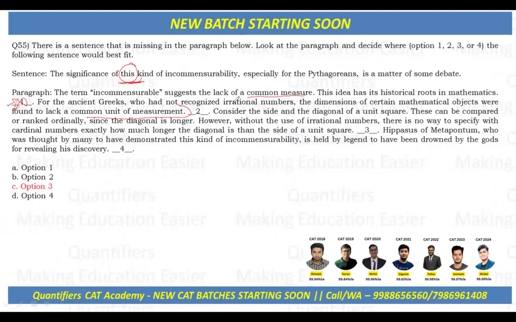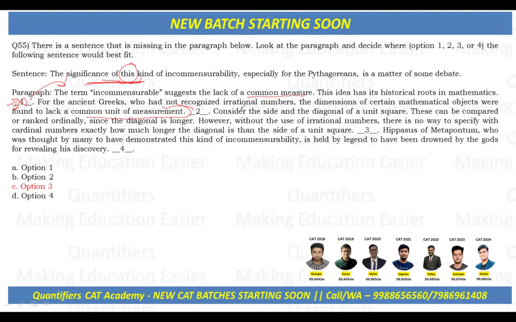Why one is not the case is because the significance is the importance. This blank follows the introduction. Prior to this blank, there is an introduction to what the term incommensurable is, and then the historical roots in mathematics.